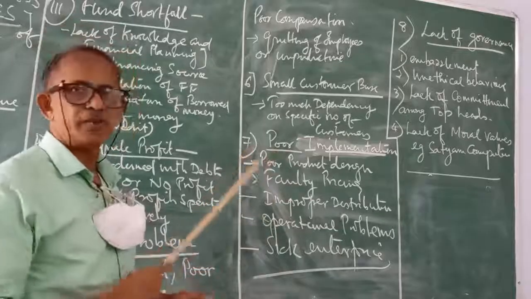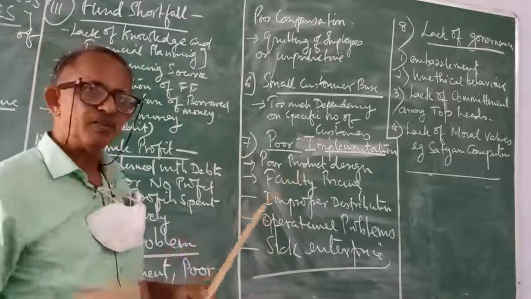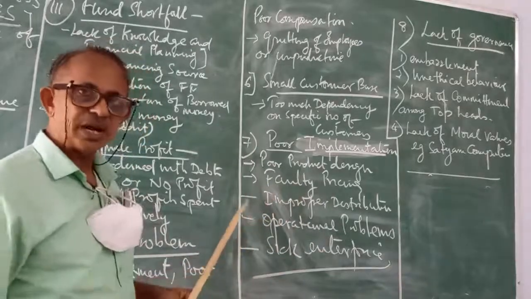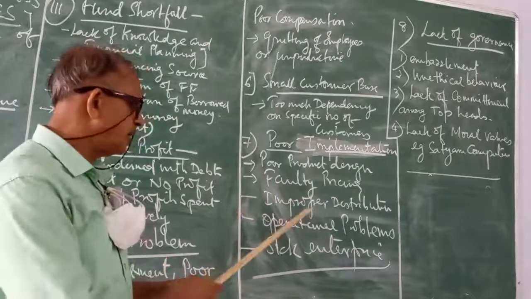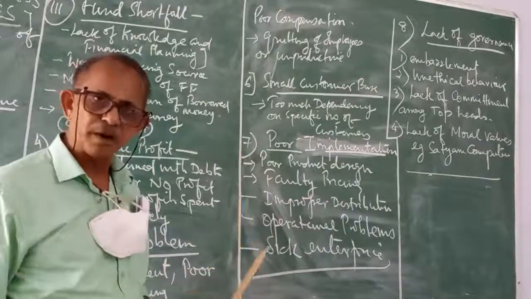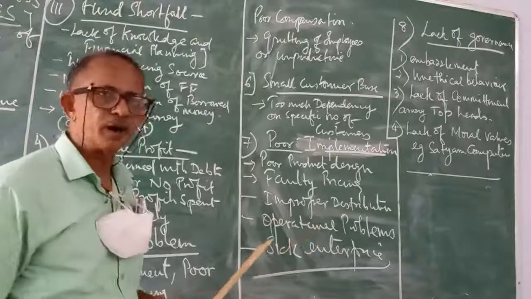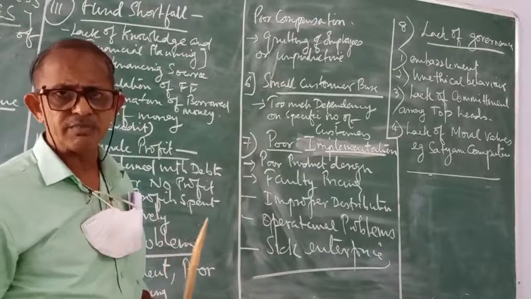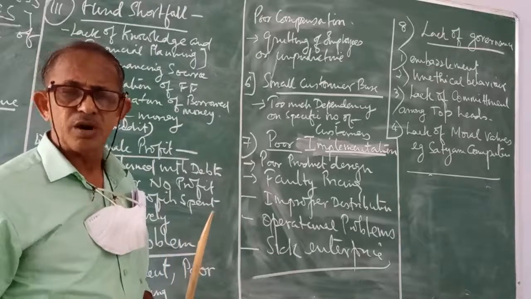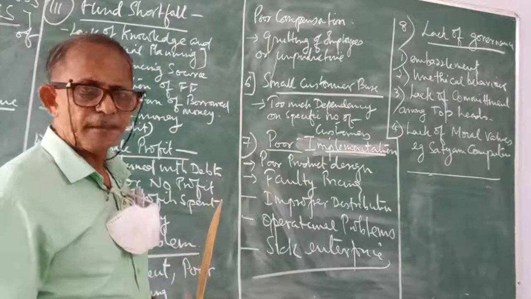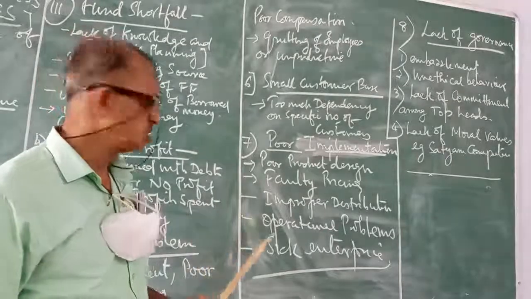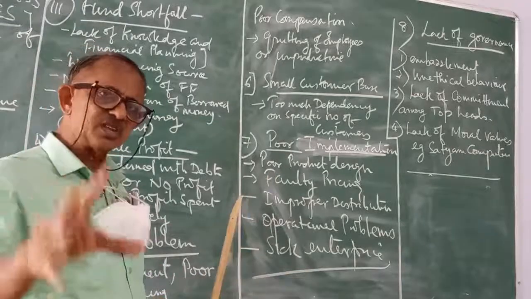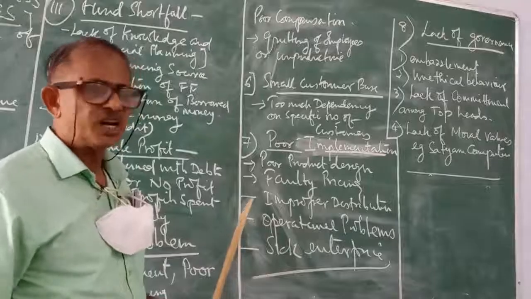Then, poor implementation. Point number 7. Poor product design. If the product design is very, very bad, then the business may fail. Faulty pricing. If pricing is not reasonable, business may fail. Improper distribution. If distribution channel is not proper, business may fail. Then operational problems. Operational problems like availability of raw materials, then maintenance of the capital equipment, or maintenance of the labor. All these are operational problems. If these are not rectified, then the business will fail. Then sick enterprise. Considering all these points, if the entire organization is sick, then the business will definitely fail.